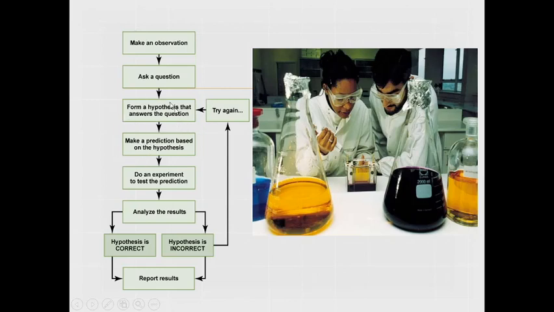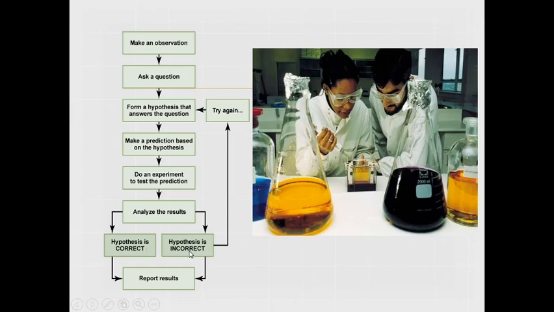Then we do an experiment to test the prediction and analyze the results. After analyzing the results, either the results will be correct or incorrect. If they are correct, then we report the results. If they are incorrect, then we revise the hypothesis and perform the same steps again.